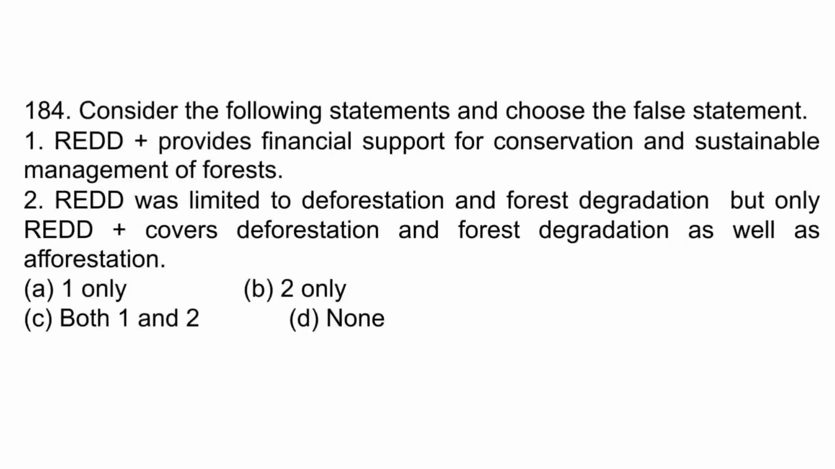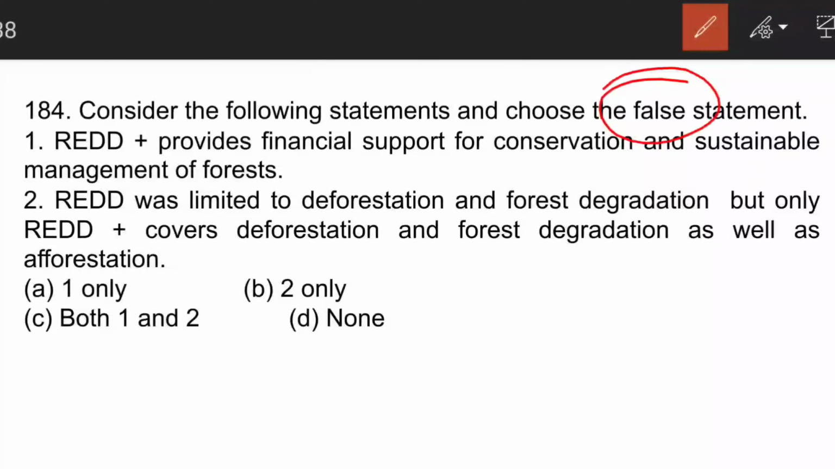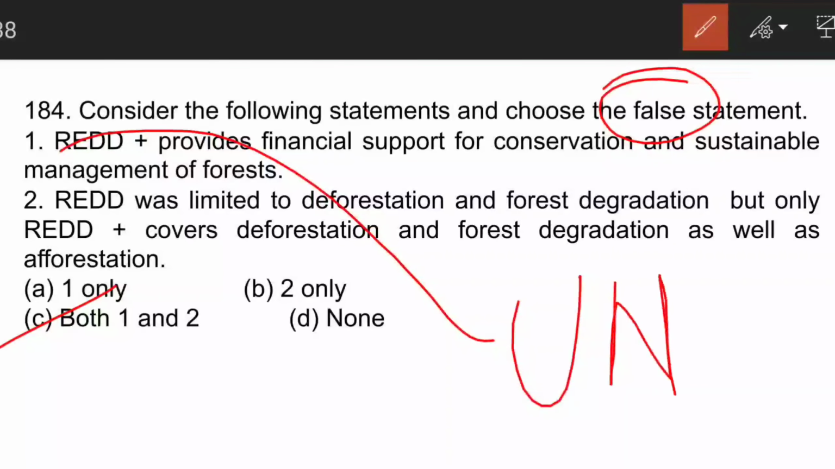The next question is, consider the following statements and choose the false, or incorrect, statement. REDD Plus is about providing financial support for conservation and sustainable management of forest. If you have heard my lecture in the previous question very seriously, then you can solve it easily. I have explained this already. REDD was limited to deforestation and forest degradation, but REDD Plus covered deforestation and forest degradation as well as afforestation. Here C is the correct answer. REDD is of the United Nations.